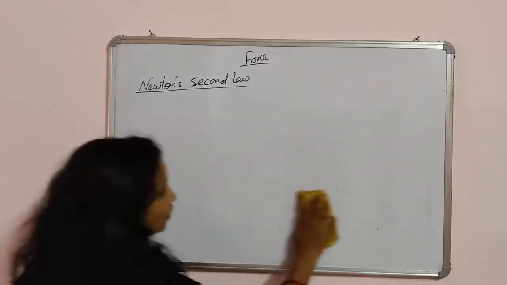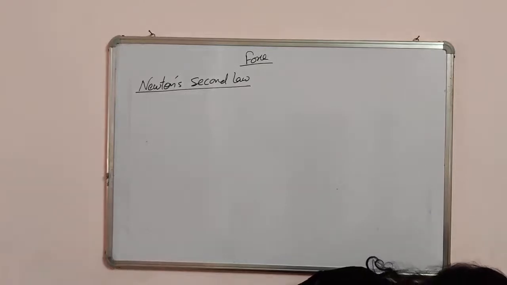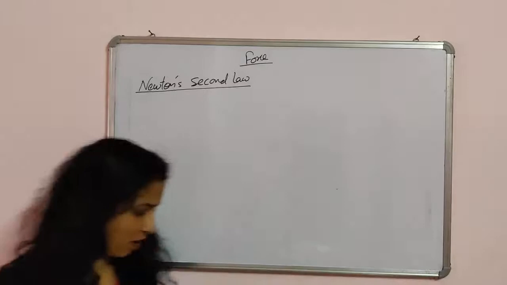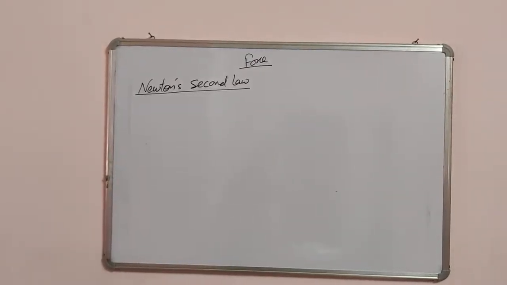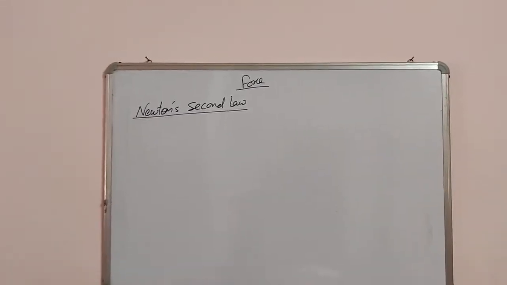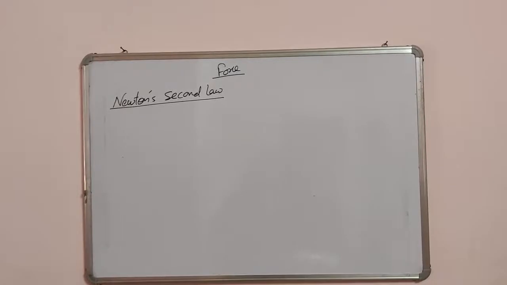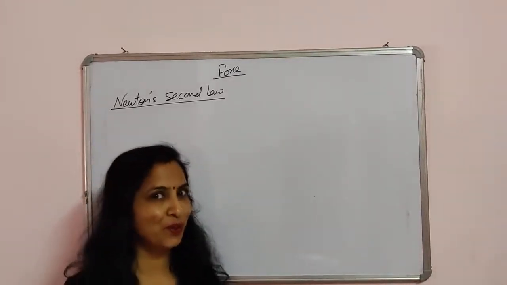So again, first you will write Newton's second law. According to Newton's second law, please write down the law.